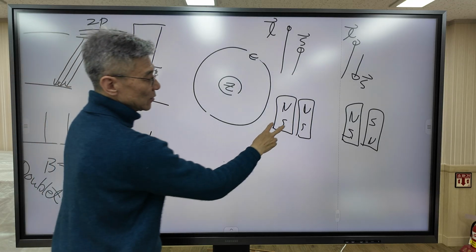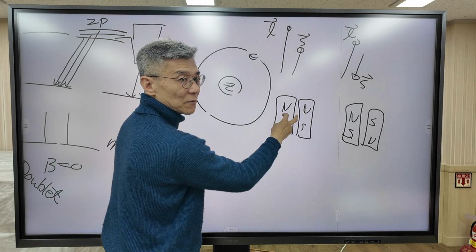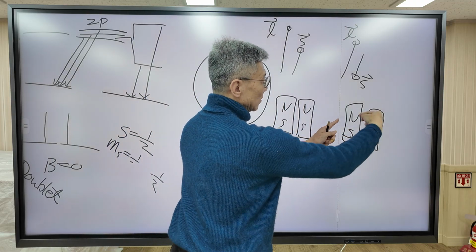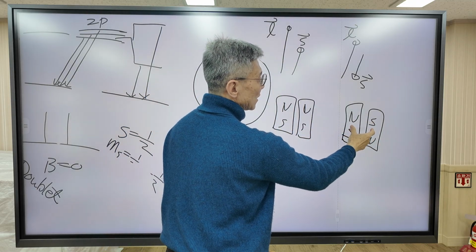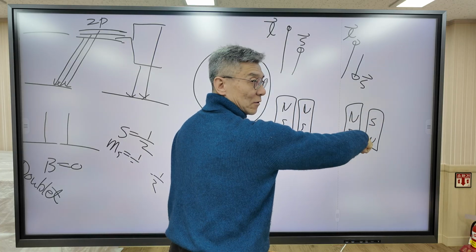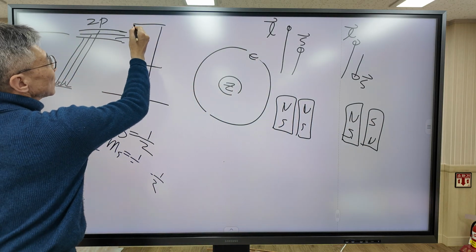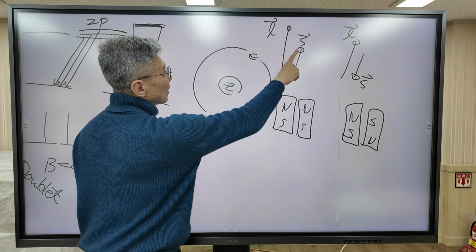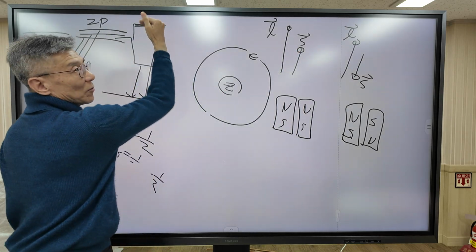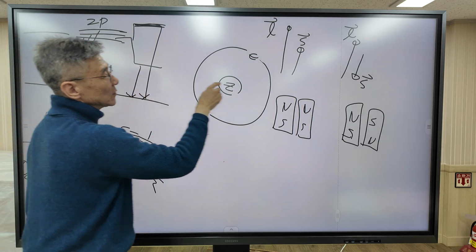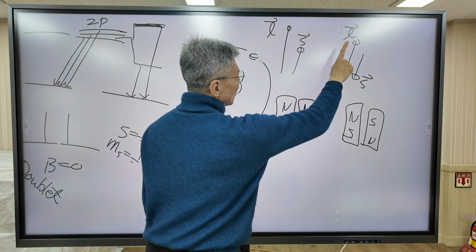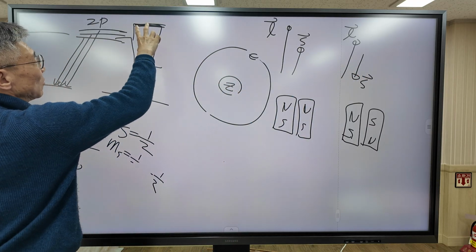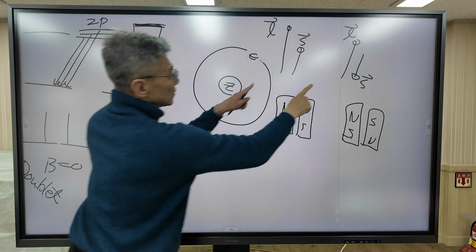So in the parallel case, the two magnets feel a repulsive force, so the energy is up. But in the anti-parallel case, attractive forces are operative, so the energy is down. So this state corresponds to this one: when orbital angular momentum and spin angular momentum are parallel, the energy is up. This lower state corresponds to the situation where orbital angular momentum is anti-parallel with spin angular momentum. So we can explain why the p orbital is split because of spin angular momentum.